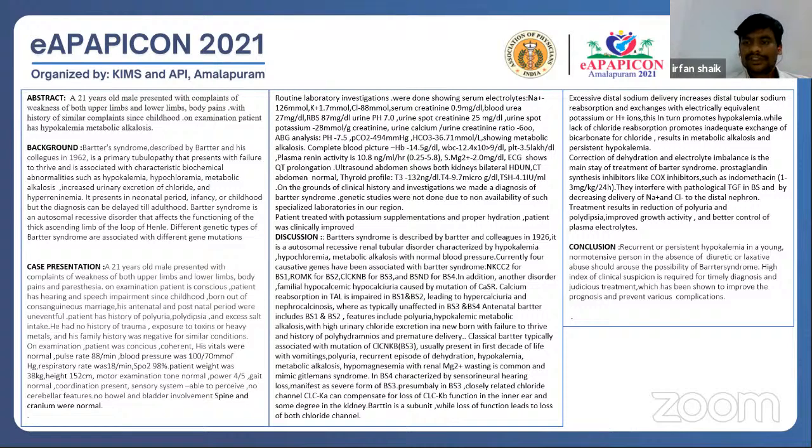Conclusion. Recurrent or persistent hypokalemia in a normotensive patient, in the absence of diuretic or laxative abuse, should arouse the possibility of Bartter syndrome. A high index of clinical suspicion is required for timely diagnosis and judicious treatment, which has been shown to improve the prognosis and prevent various complications. Thank you.